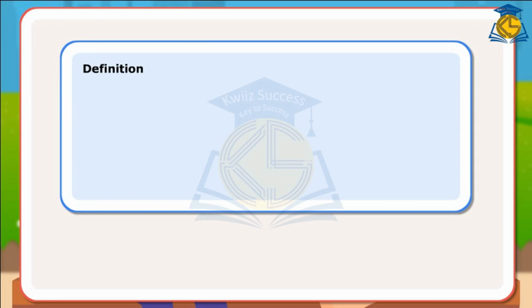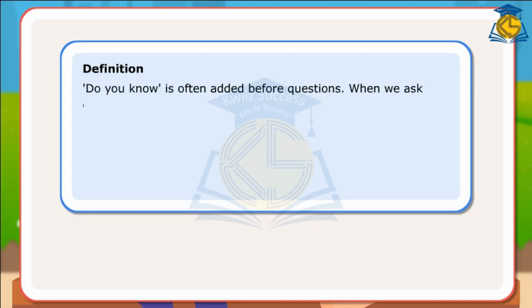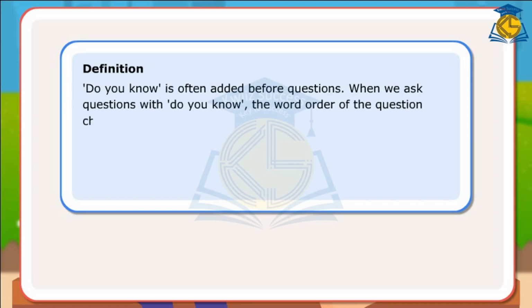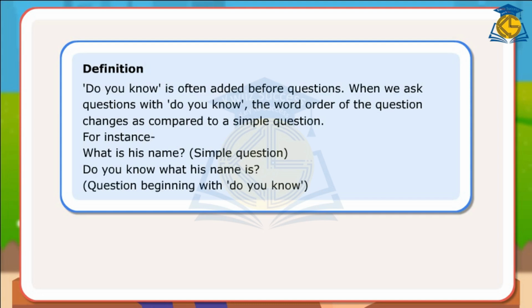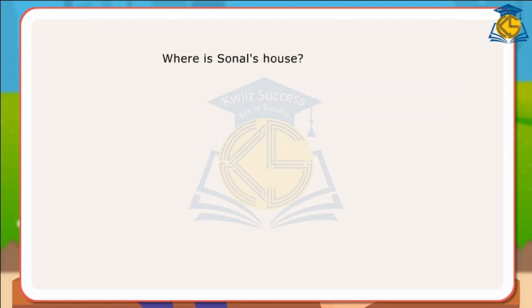Definition. Do you know is often added before questions. When we ask questions with do you know, the word order of the question changes as compared to a simple question. For instance, what is his name? is a simple question. Do you know what his name is? is a question beginning with do you know. Let us look at a few sentences. Where is Sonal's house? Do you know where Sonal's house is?